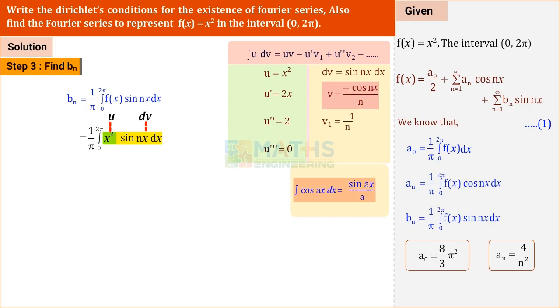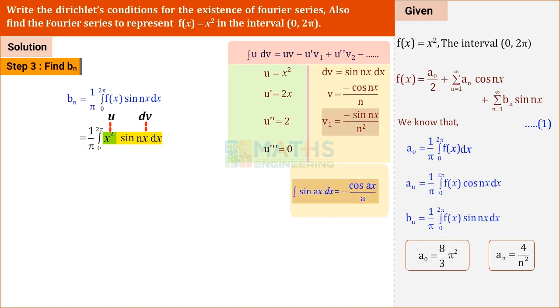Right hand side, we keep minus 1 by n as it is. We are integrating cos nx with respect to x. Integral of cos nx dx. We know that integral of cos ax dx is equal to sin ax by a. So integral of cos nx dx becomes sin nx by n. So we get minus sin nx by n square.